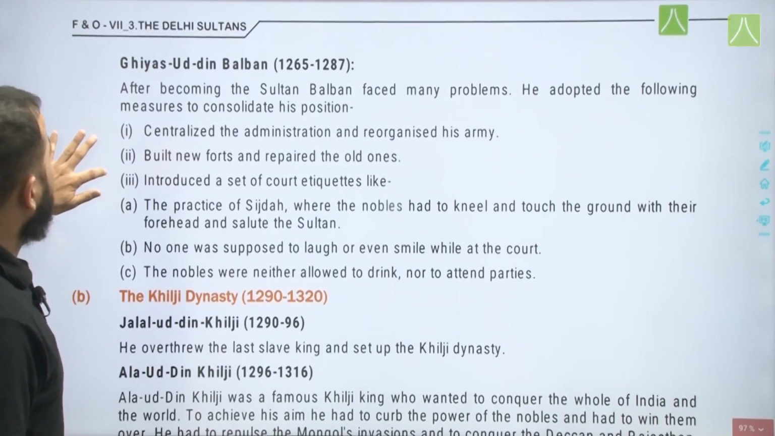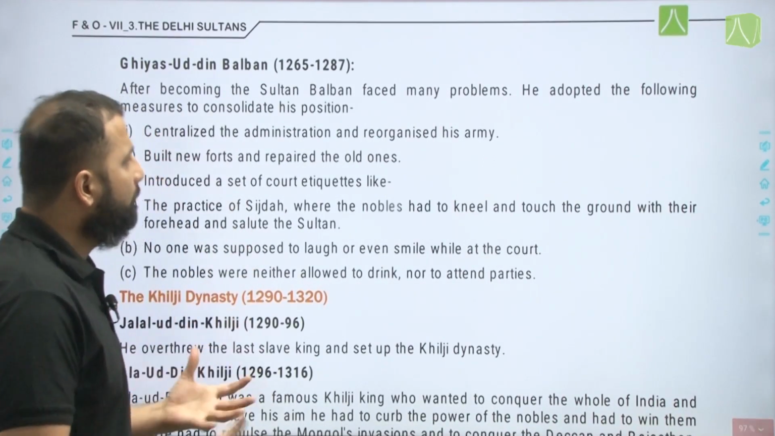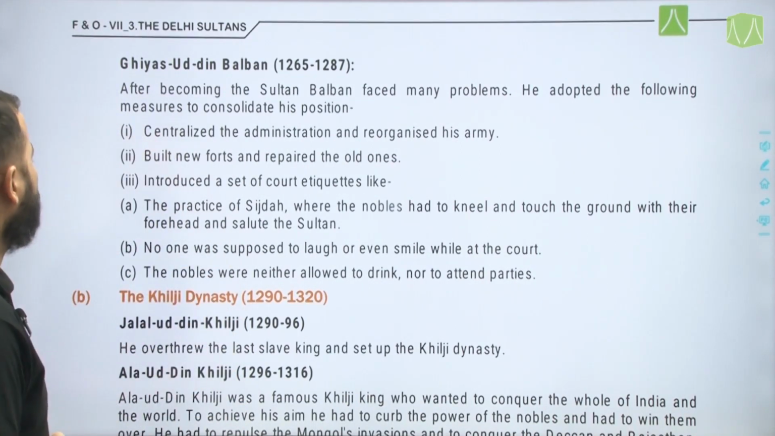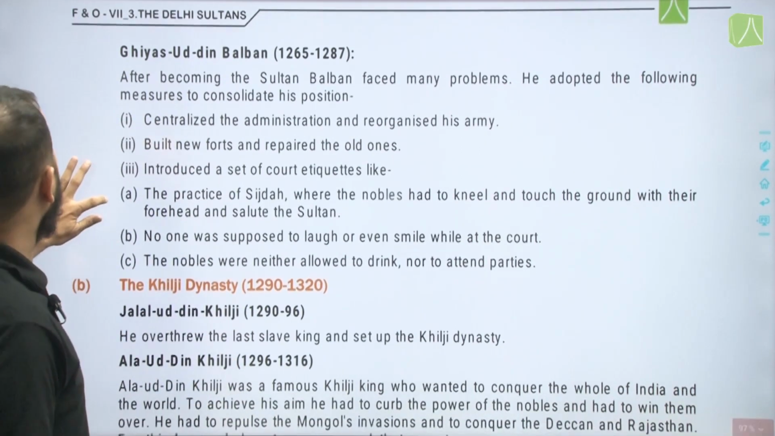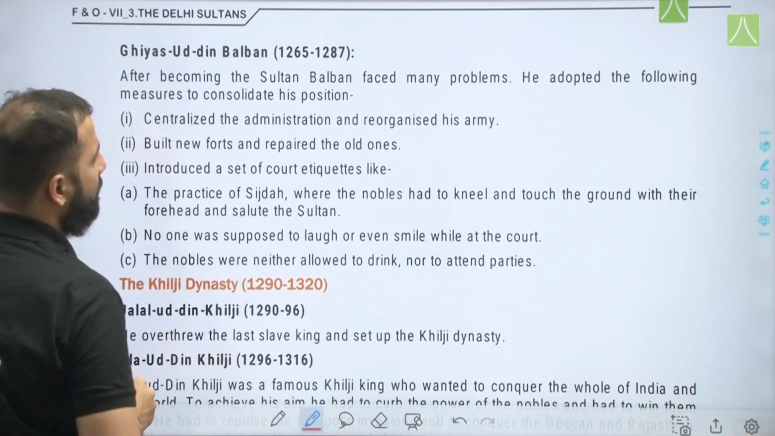Now next is Ghiyasuddin Balban. After becoming the Sultan, Balban faced many problems. He adopted the following measures to consolidate his position. That is, centralize the administration